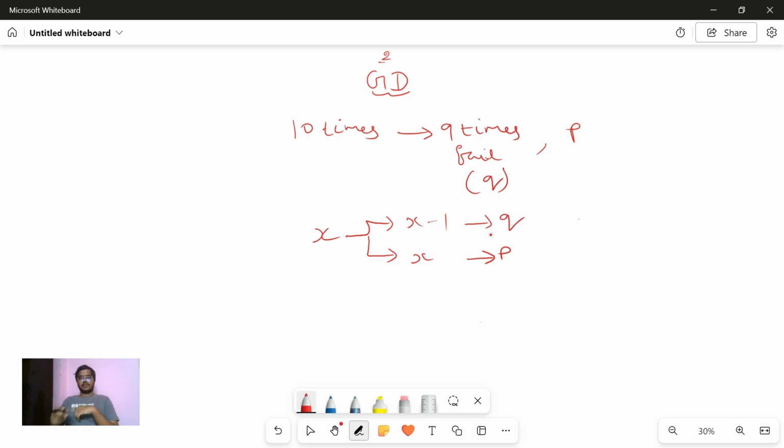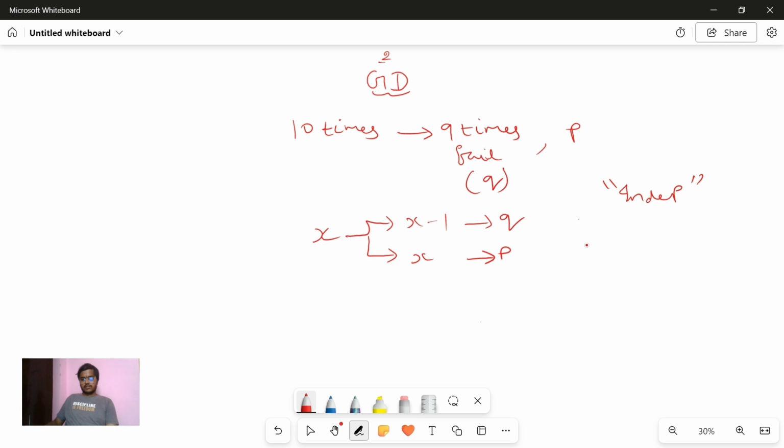Let's say the first time you're not pointing to the bullseye, and let's say the fifth time you're trying. Are these events connected with each other, or can you tell that these are dependent? No, it's independent, right? So independent events only. Here also that condition holds. All the n number of tries you do should be independent.